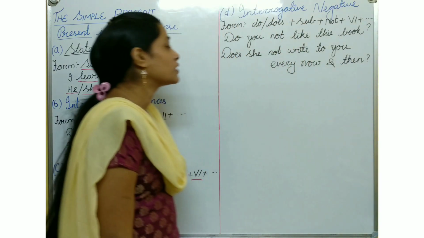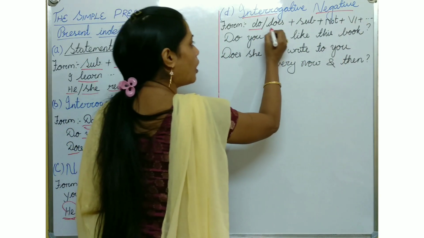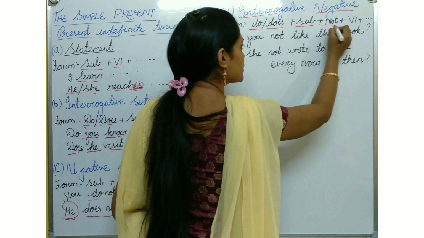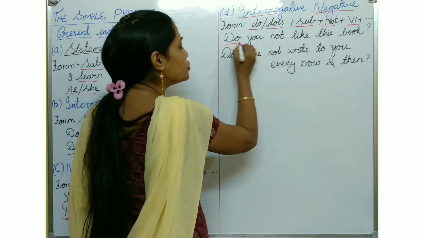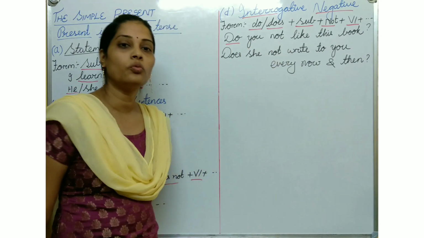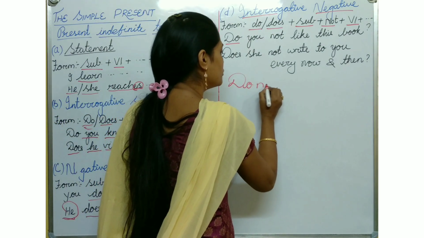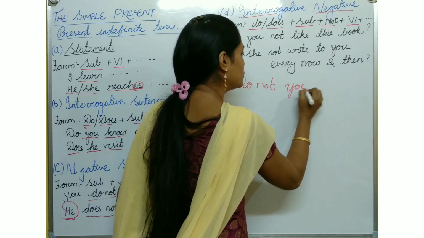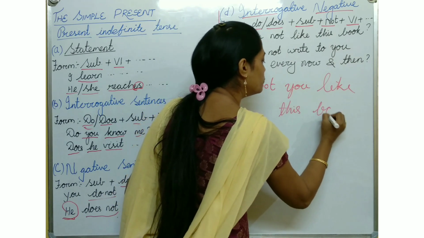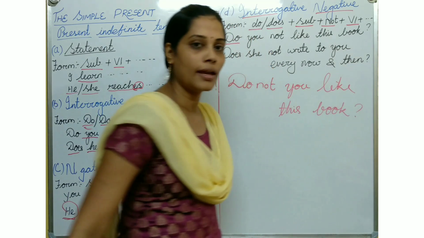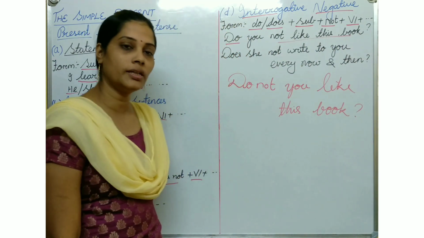Next we will see the interrogative negative form. It is do or does plus subject plus not plus V1 form of the verb. So, do you not like this book? Nowadays we say, don't you like this book? We say it this way nowadays, but the form of the sentence is do you not like this book.